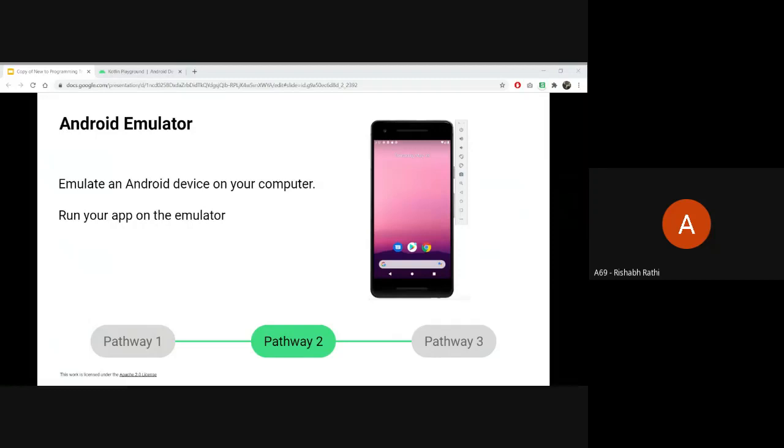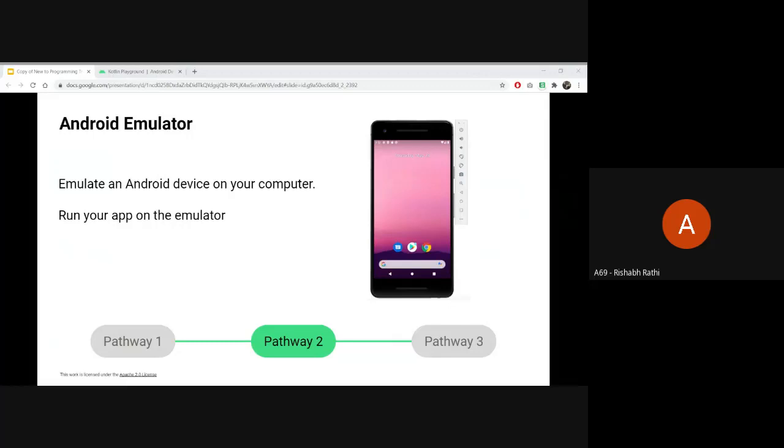So the best feature that Android Studio provides is an Android emulator. You don't need to attach your phone every time and test every line of code you change, or make some changes and then go to your phone and install the app again and again. You can simply emulate Android devices on the computer. That works faster. The emulator allows you to run your app on the laptop or PC itself, and it provides almost all capabilities that a real Android device would have.